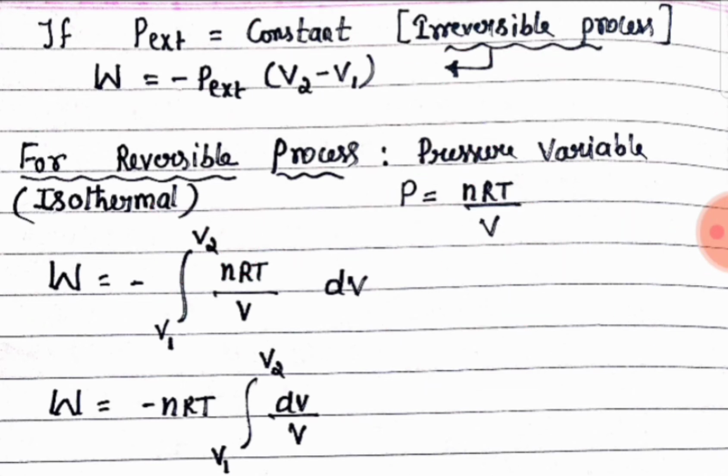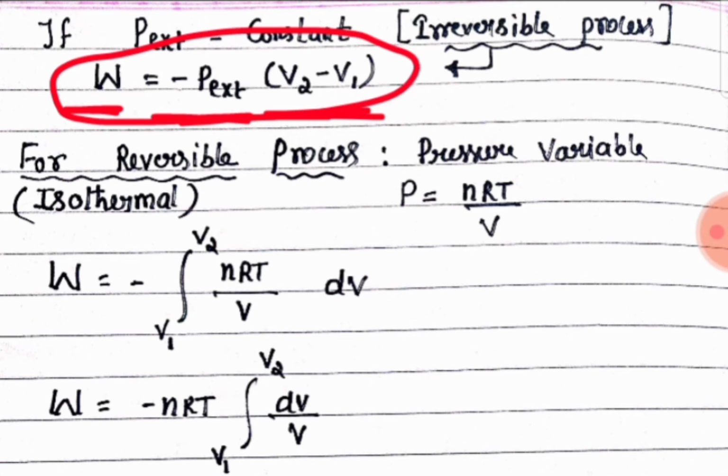That's why the work done by an irreversible process is W is equal to minus external pressure into (V2 minus V1). A very, very important formula for an irreversible process where external pressure is constant.